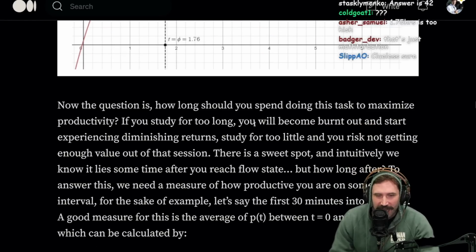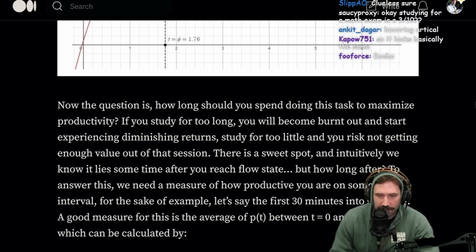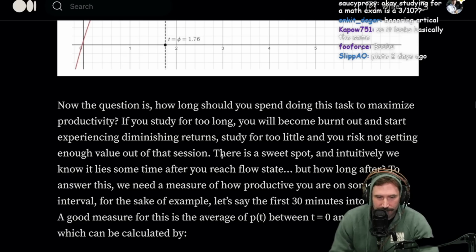Now, the question is, how long should you spend doing the task to maximize productivity? If you study for too long, you will become burnt out and start experiencing diminishing returns.